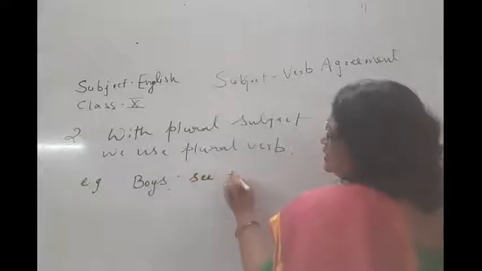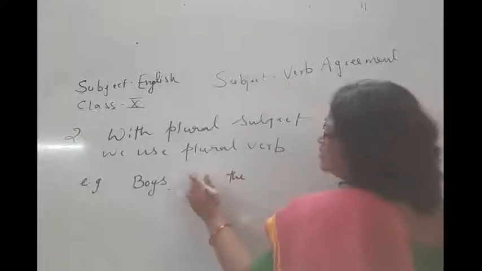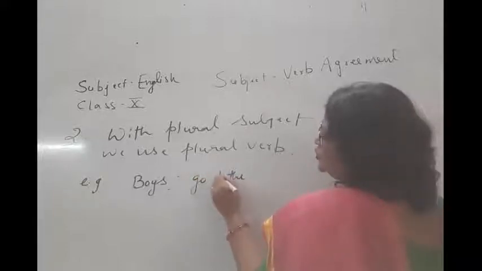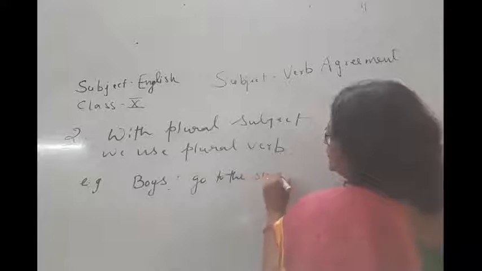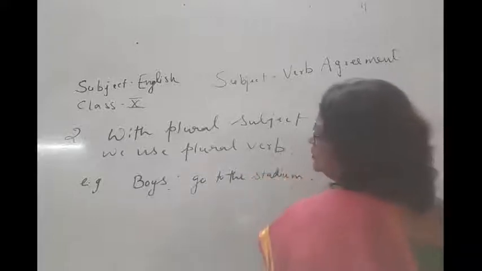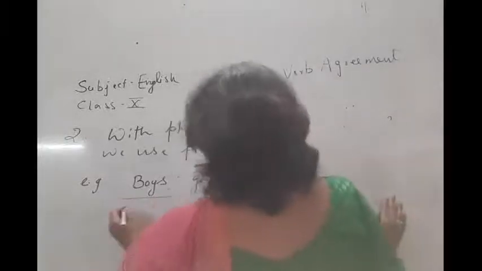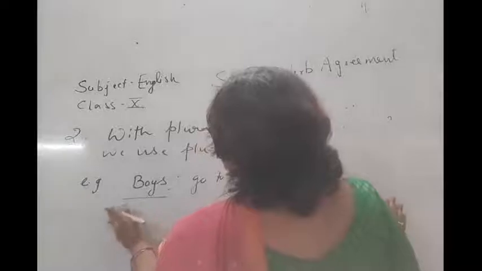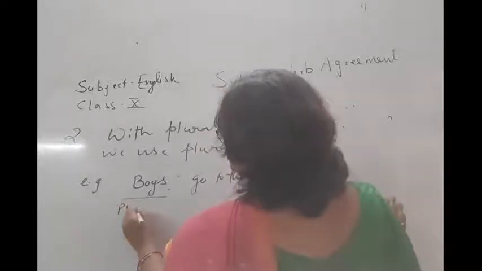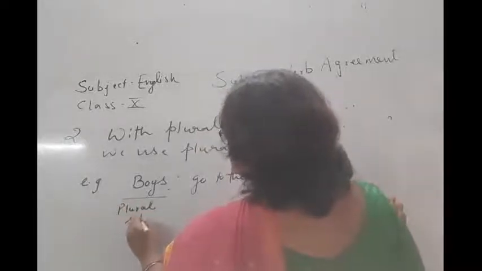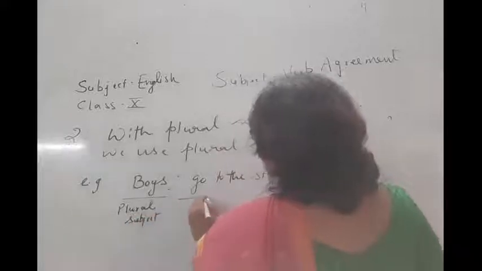Boys see, or you can add go. Boys go to the stadium. Okay. Boys, now you can see here it is a plural subject, and here we are writing a plural verb.